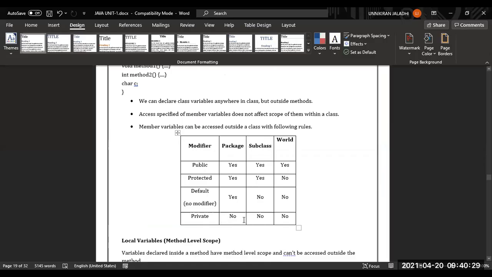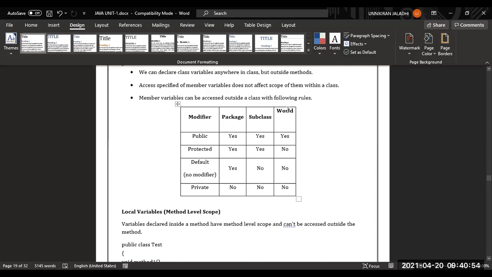Okay, private. What we discussed, private, we can't access anywhere. So if you declared inside a method, you can access that one inside that method only. If you declared inside a class itself, you can access inside that class only. You can't even access from the outside. You can't access inside the package, and you can't access inside the subclass too, I mean in other projects also.